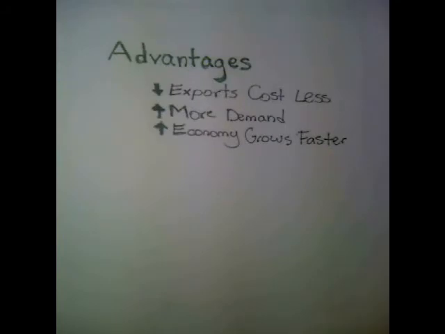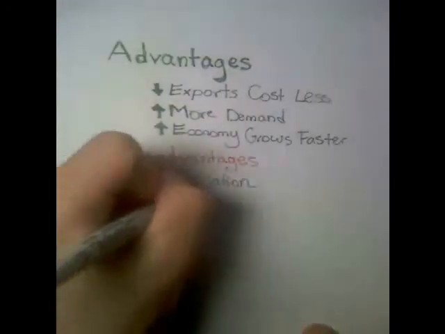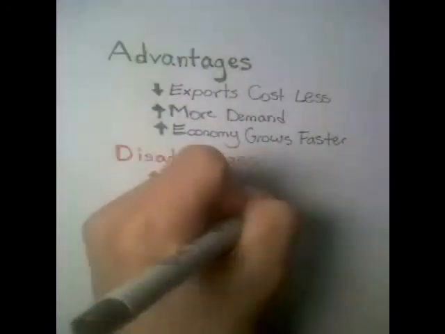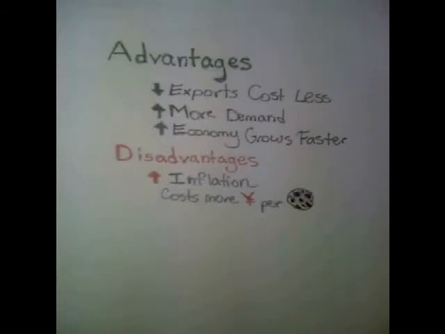The cons to this is that inflation would increase. This would mean it would cost more yuan to buy more cookies. And this counteracts the artificial weakening of their yuan. It makes their cupcakes more expensive in yuan.